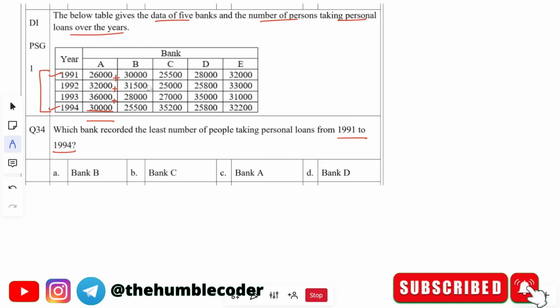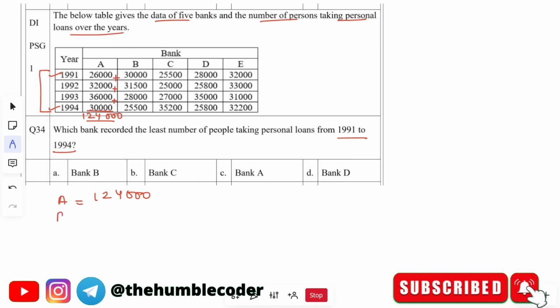In this way, for bank B, C, D and E we have to do the same. If you sum all of these, for the first bank, bank A, you will get 1, 2, 4, 0, 0 and 0. Okay, this is the first value. I'll write all the summations here so that it will be easy for you to read. So for bank A it is going to be this value.